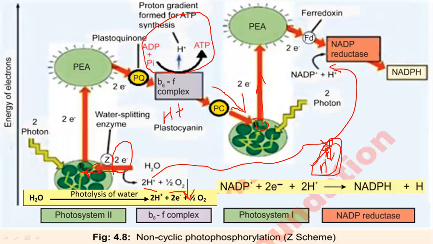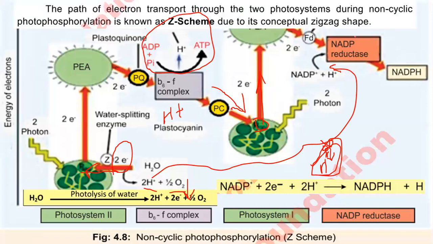Then they get excited by accepting energy again, and move towards the electron acceptor. So this is the non-cyclic procedure, called the Z scheme, because the path of electron transport through the two photosystems during non-cyclic photophosphorylation is a conceptual zigzag, like this zigzag shape.